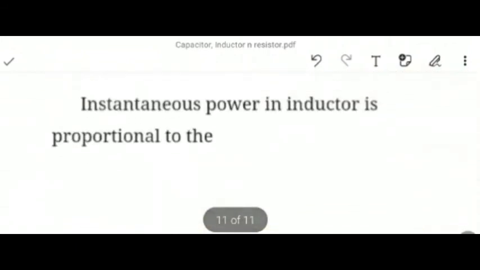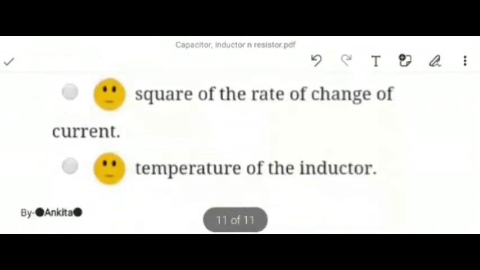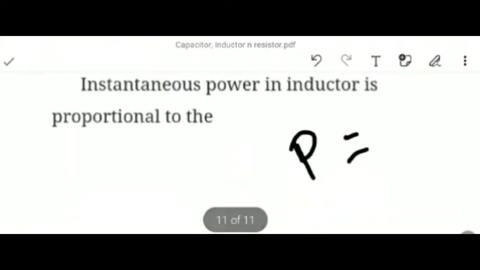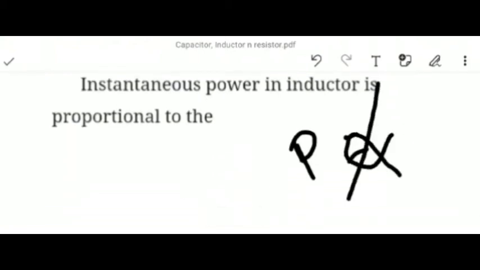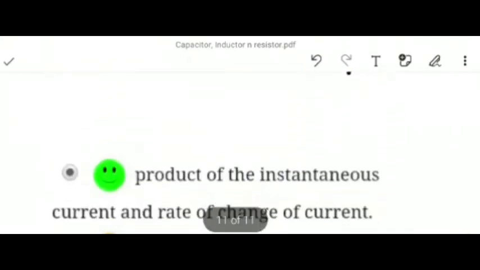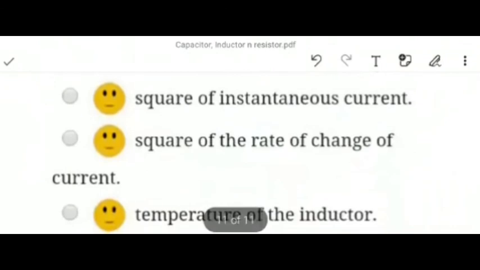Our next question is, instantaneous power in inductor is proportional to. We all know that instantaneous power P equals v into i. Instantaneous power is proportional to current and rate of change of current. So here our A option will be our correct answer, product of instantaneous current and rate of change of current.